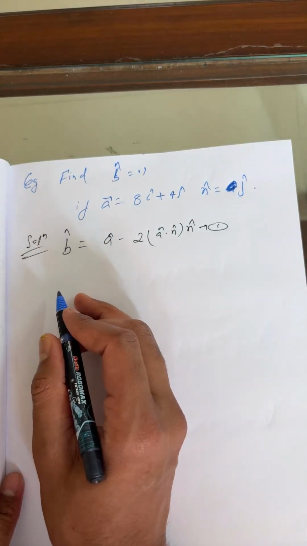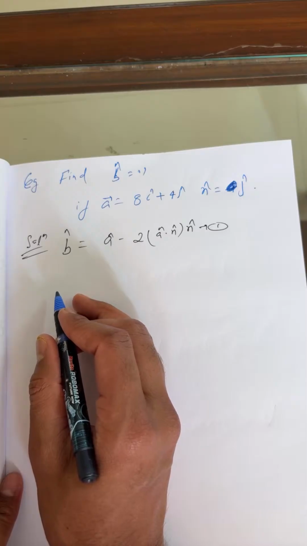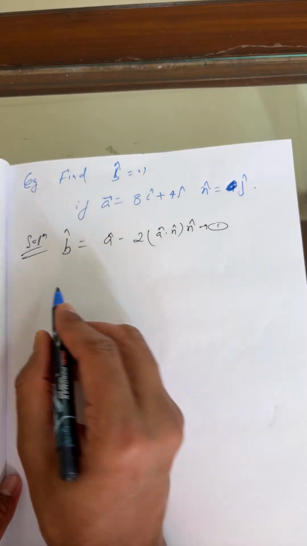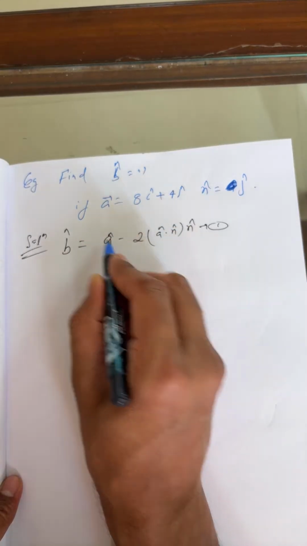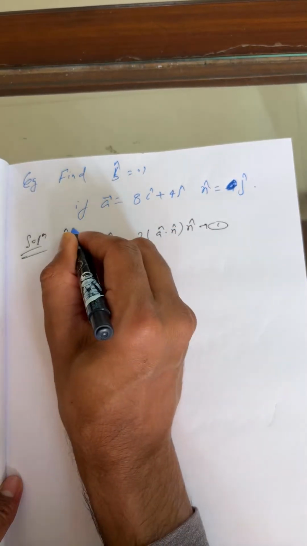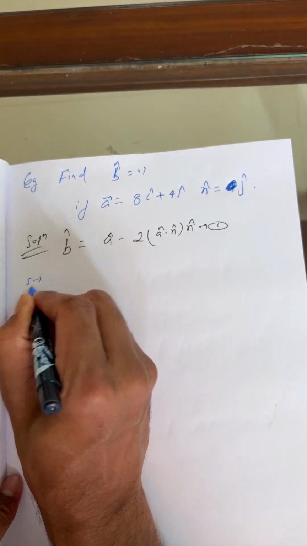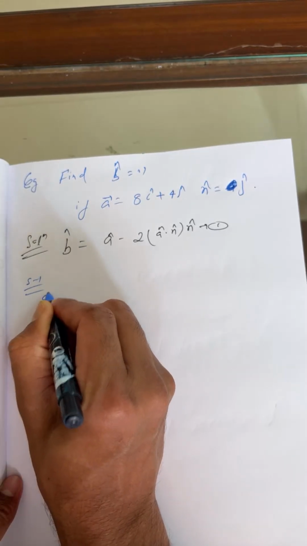Maybe there is some technical glitch. Step 1: first you have to find a cap.